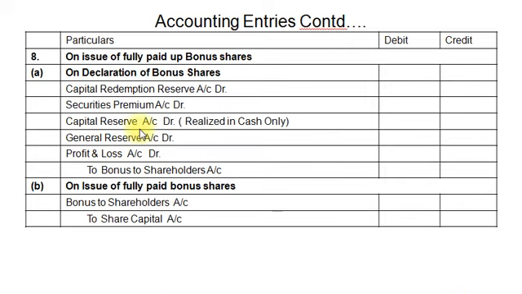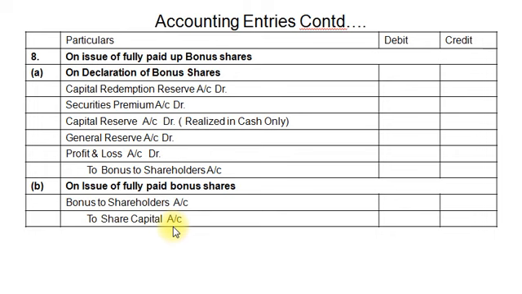Finally, the accounting entry on issue of fully paid up bonus shares. Our first entry for provision of bonus shares: capital redemption reserve account debit, securities premium account debit, capital reserve account debit if realized in cash only, general reserve account debit, profit and loss account debit, to shareholders bonus account. And second entry for issue of bonus: bonus to shareholders account debit to equity share capital account.